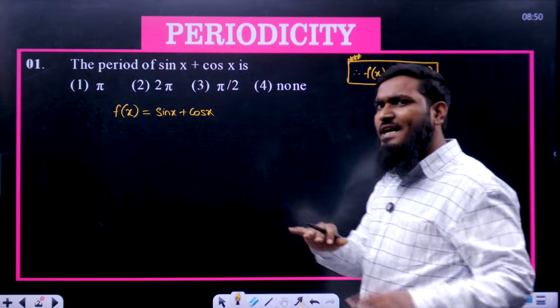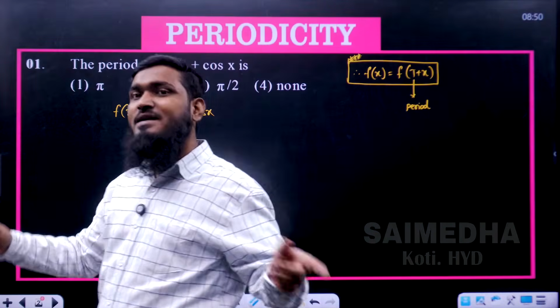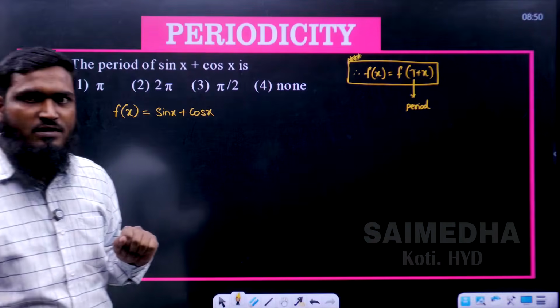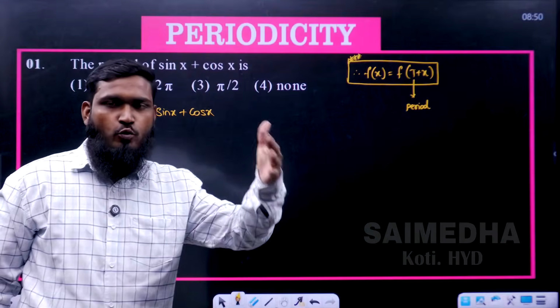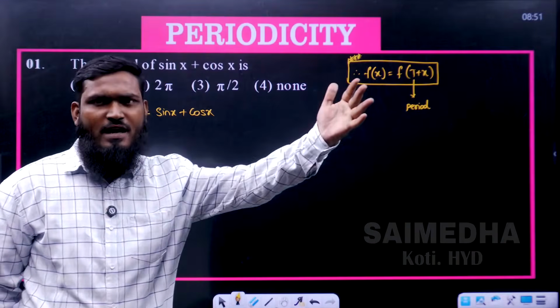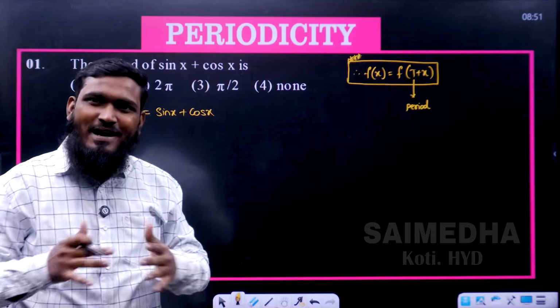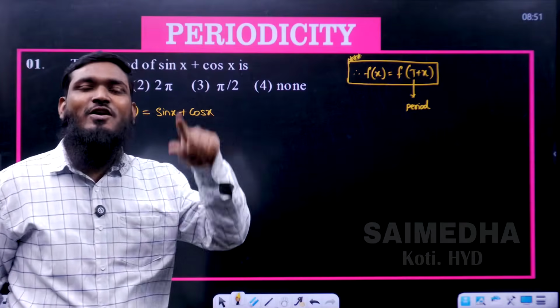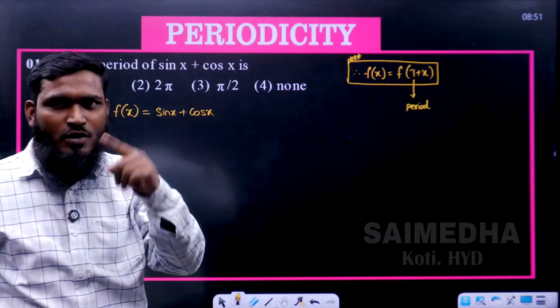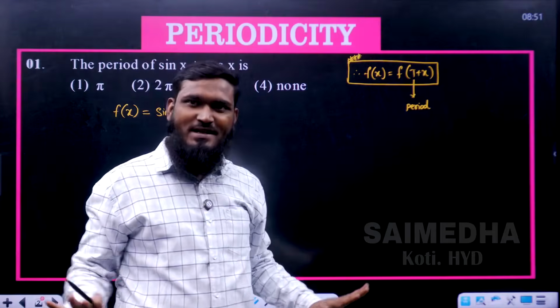This t value can be any number of values, like pi, 2 pi, 3 pi, 4 pi, and for all those values the condition is satisfied. But we can't consider all the values, so we consider the least positive value, and that becomes the period.